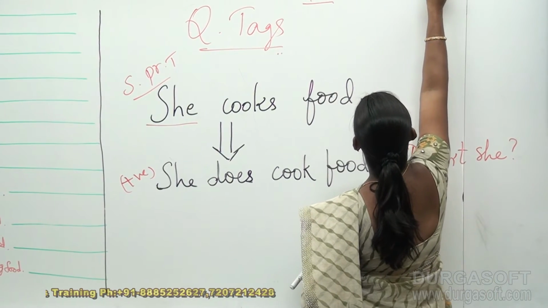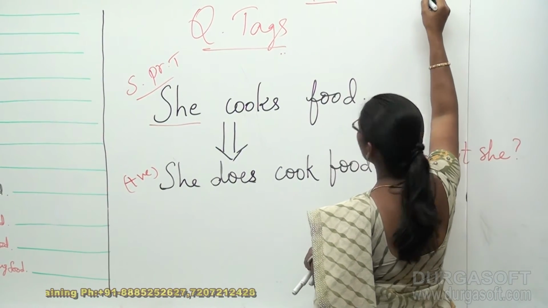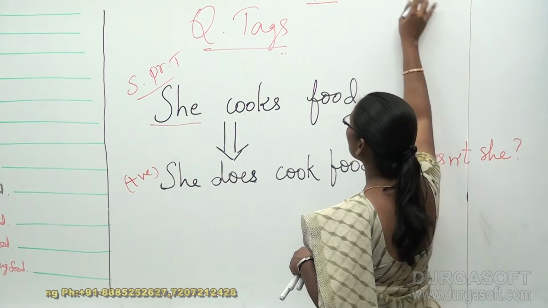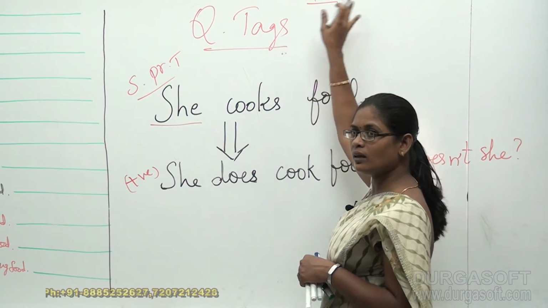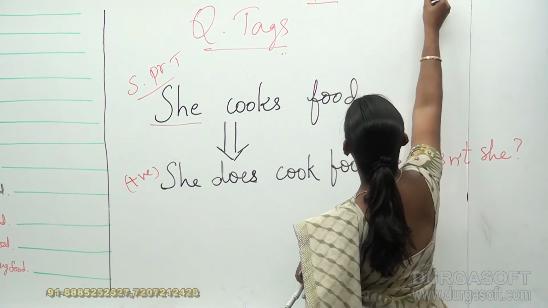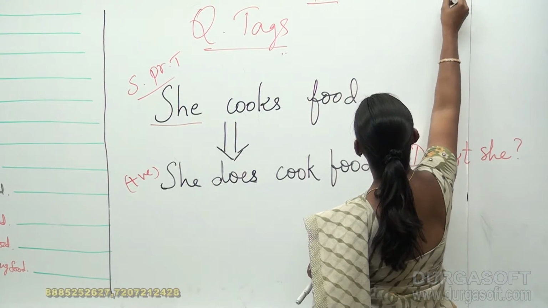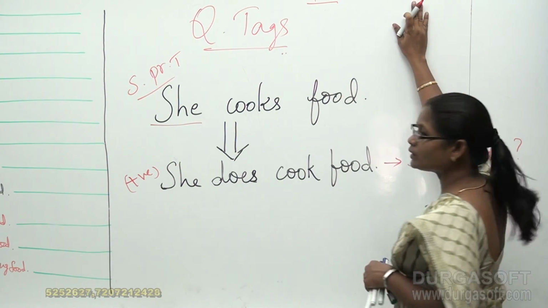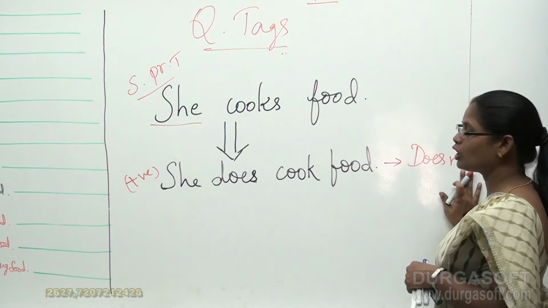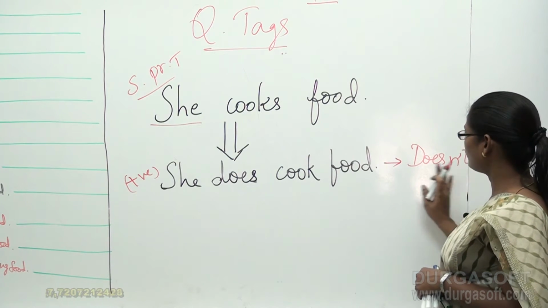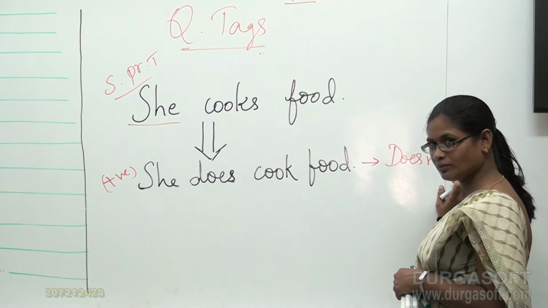The question tag for positive sentences is a negative question tag. That means the question tag should include "not". That is the reason we have used "doesn't she".